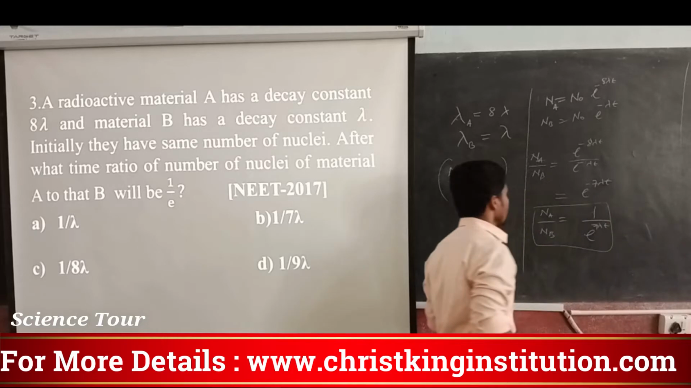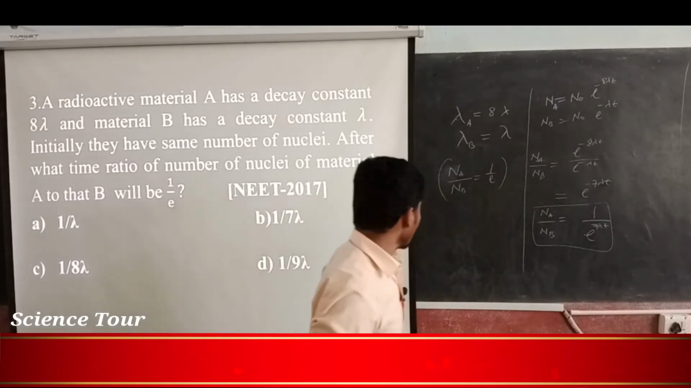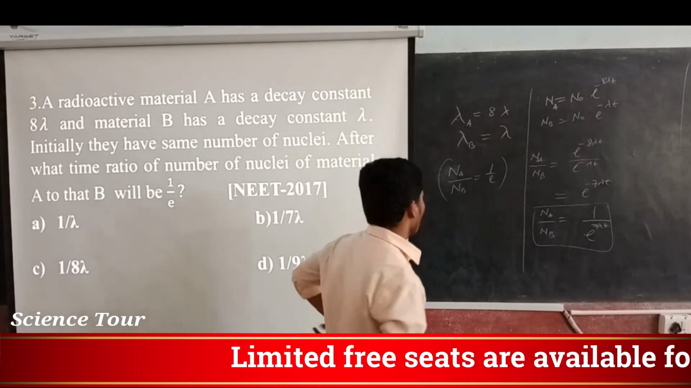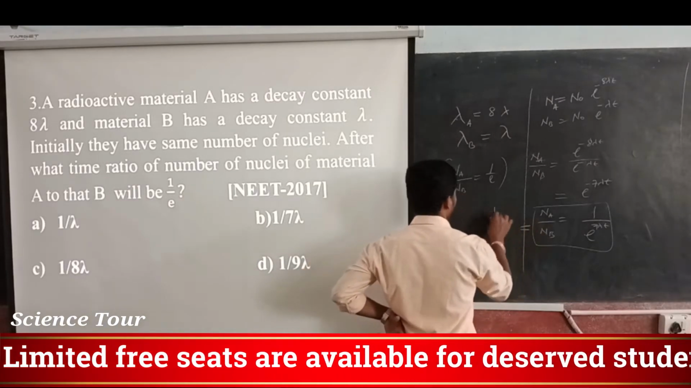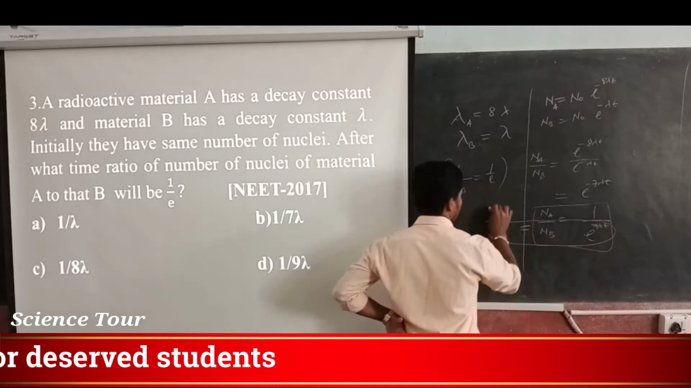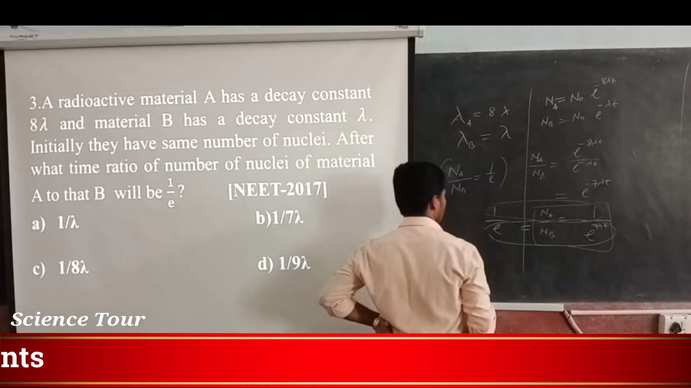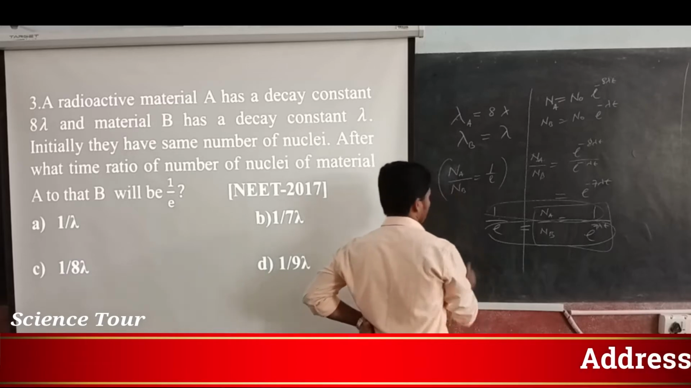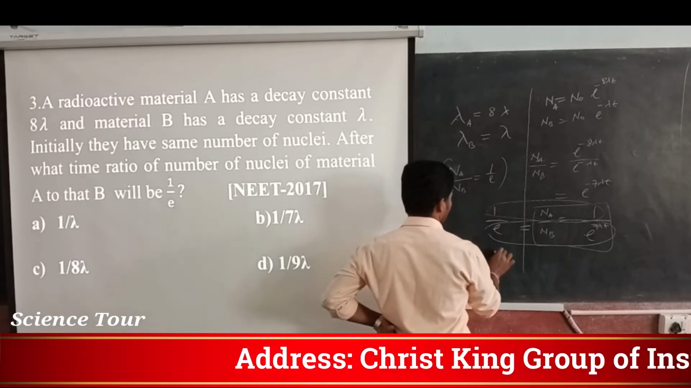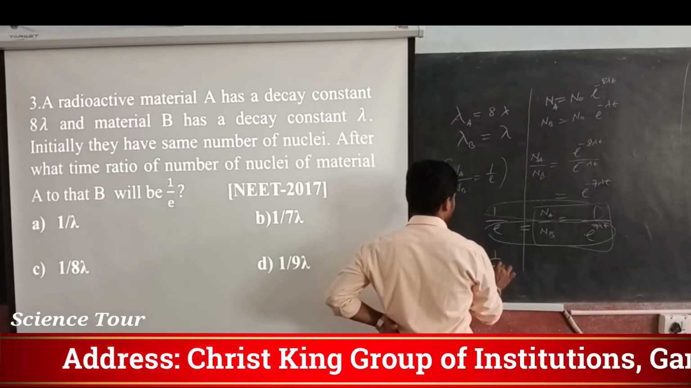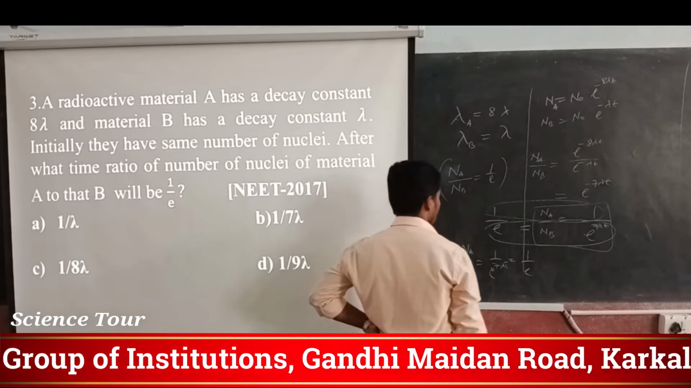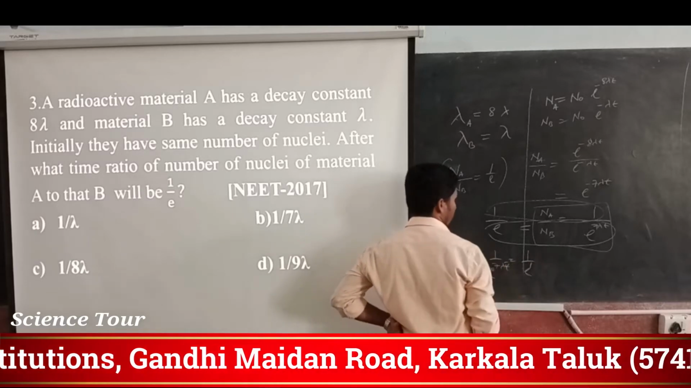Now what else can you do? They have given that the ratio is 1 by e. So I can write Na by Nb, which is equal to 1 by e to the power 7 lambda t, which is equal to 1 by e. Okay, so it is e to the power 1.